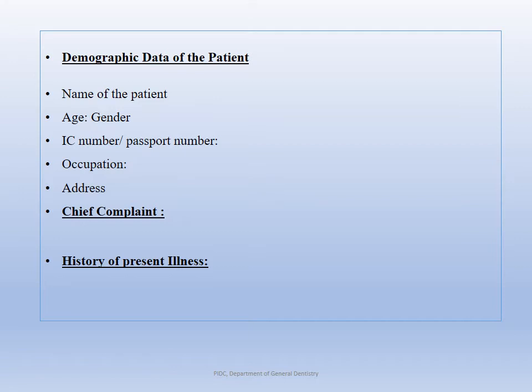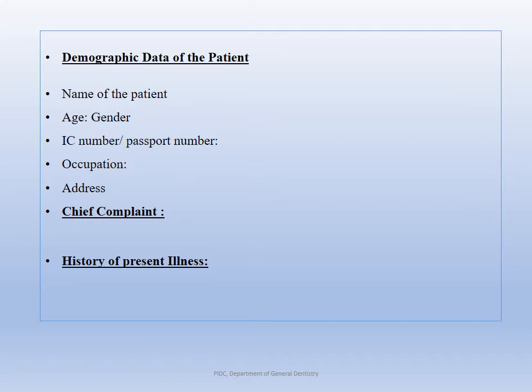Name of the patient, age and gender of the patient. In our case, the IC number is mandatory. Providing the IC for any form of treatment plan is mandatory. Occupation of the patient and address of the patient. Then to move on, we take the chief complaint of the patient.